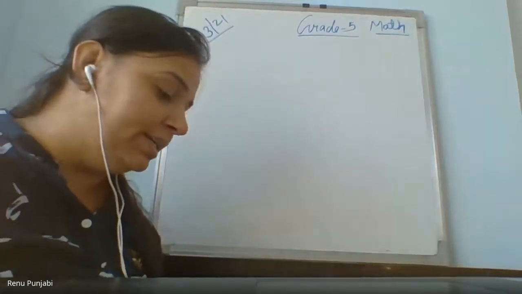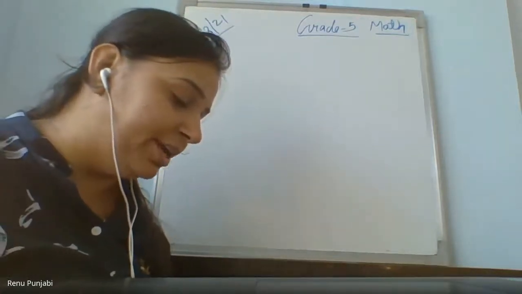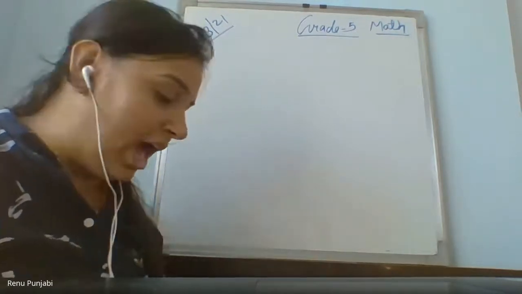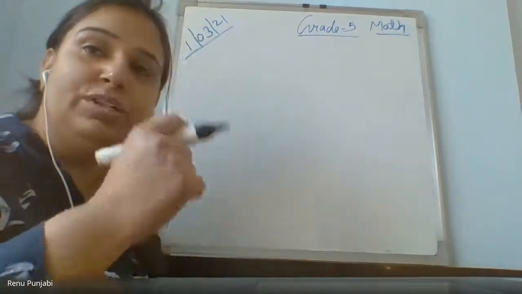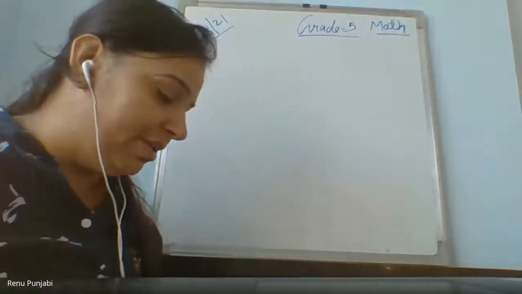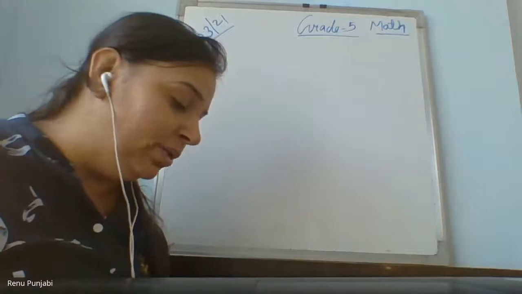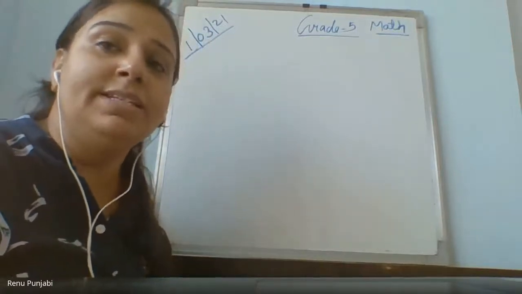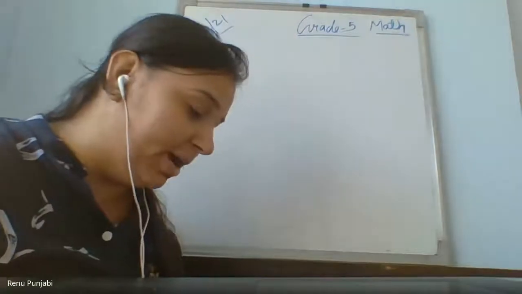Next: how many centimeter cubes can be arranged along its length? If it is 7 centimeter, how many small centimeter cubes will be arranged? 7. How many will be in the width? 7. Not 7 centimeter, now centimeter will not come.